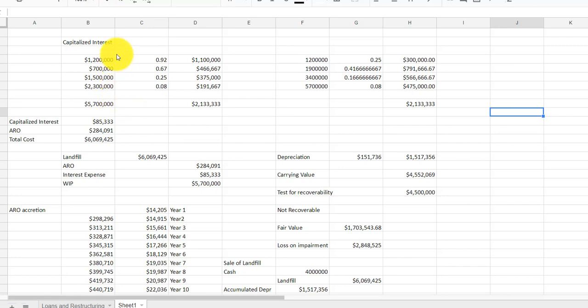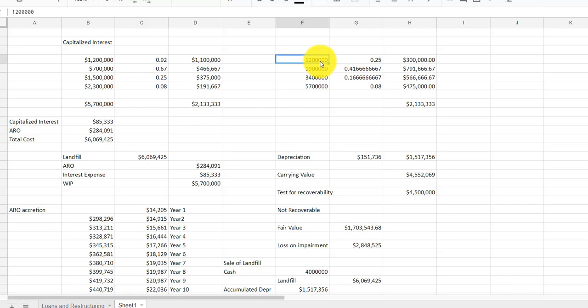Now, there's 2 ways you can look at this. You can take each expenditure times the rest of the year, since we're going to finish right on the end of the year, and multiply it by the ratio of how many months for the full year. So for instance, on February 1st, it's 11 months out of 12. And you can do each expenditure that way to the end of the year.